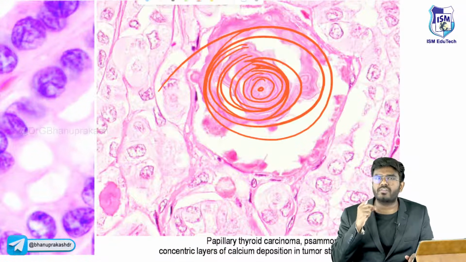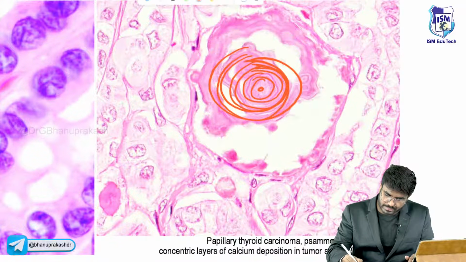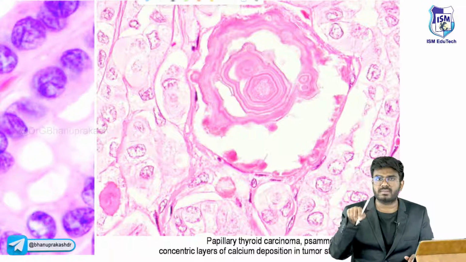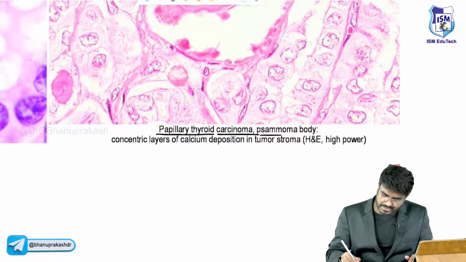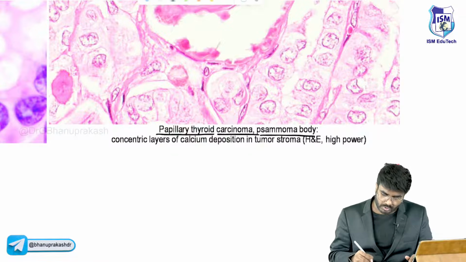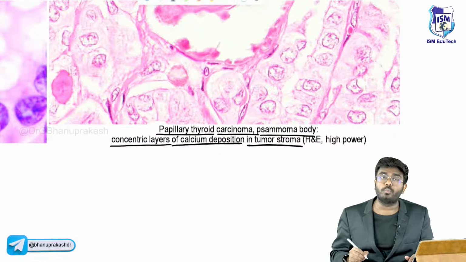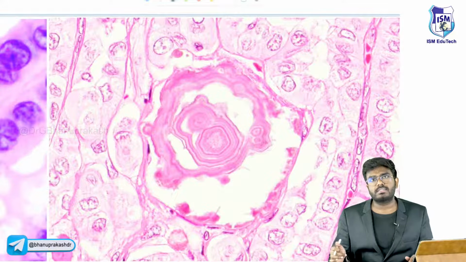There is destruction of the tissues going on. Calcium will start to come and deposit. So there are these whorls of calcium deposition, or a lamellated appearance because of the calcium deposition. So these are called, see, dekho, papillary thyroid carcinoma, where you can see the psammoma bodies. What exactly are the psammoma bodies? They are concentric layers of calcium deposition in the tumor. So these are the psammoma bodies.